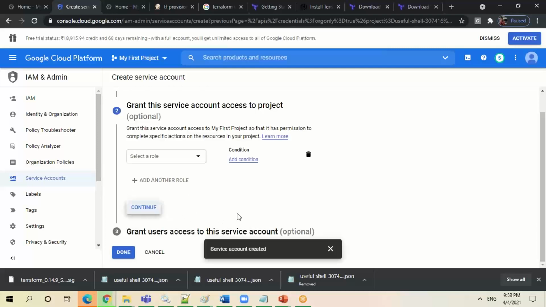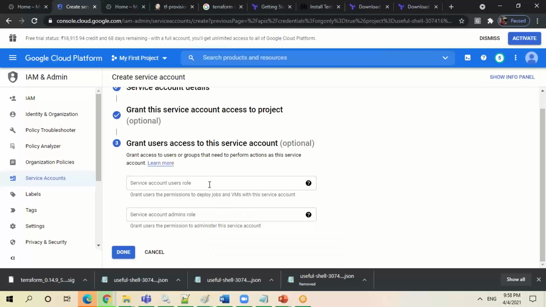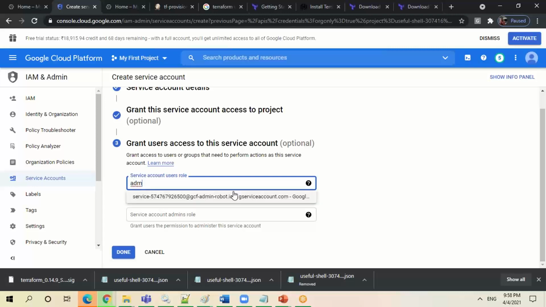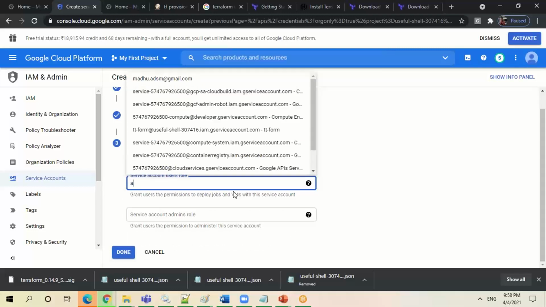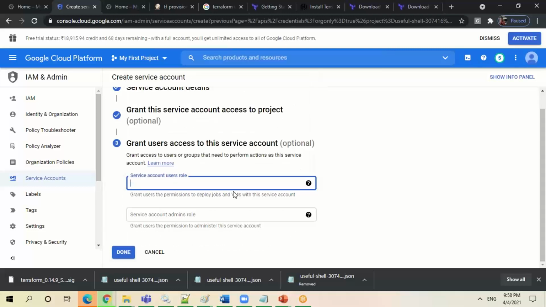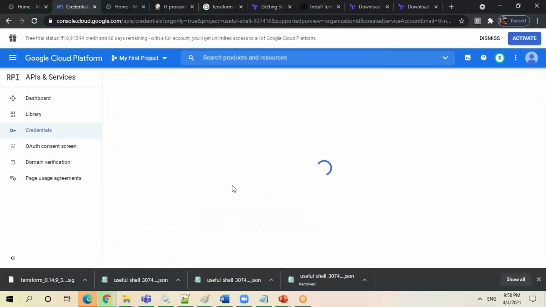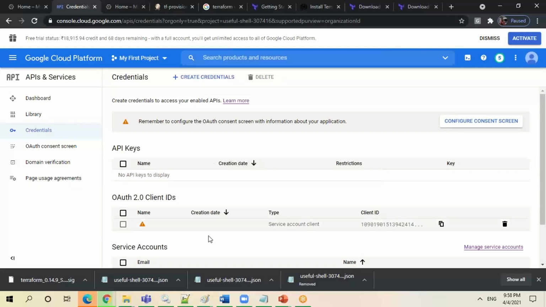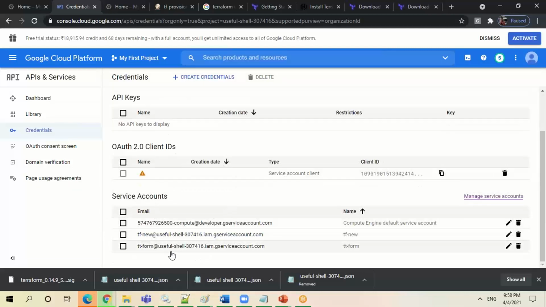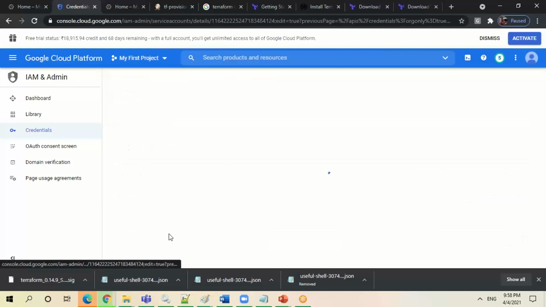Now you have to give a role. Basically you have to select a role, so you have to give something like service admin. One minute, let me get this done. This role is very much required. This is the one which I have given.